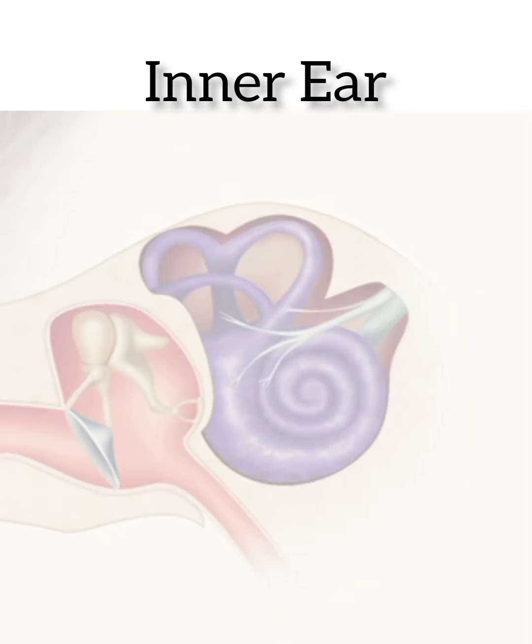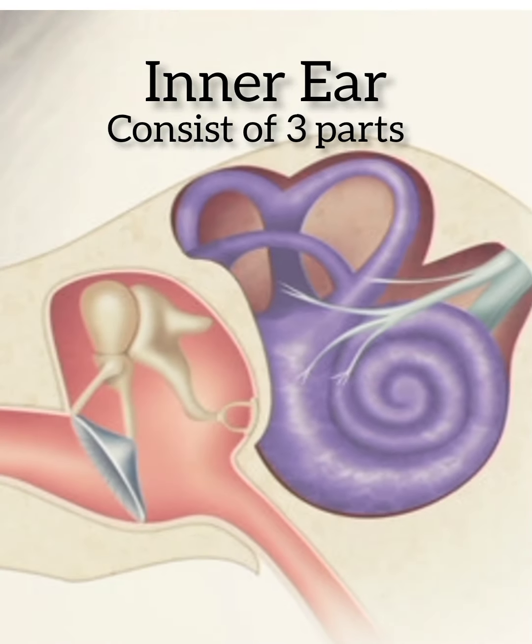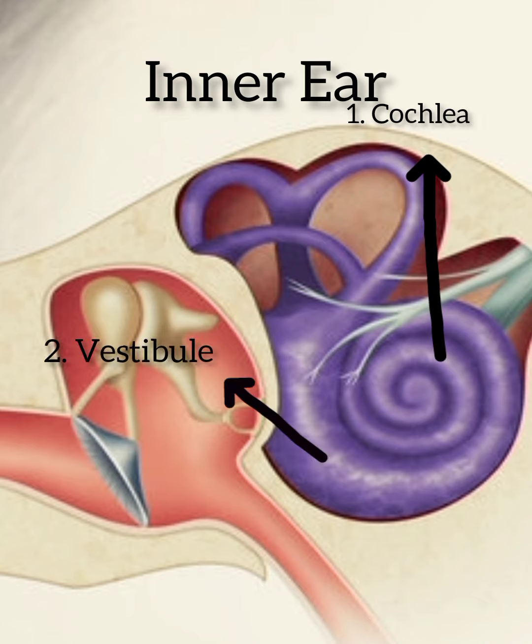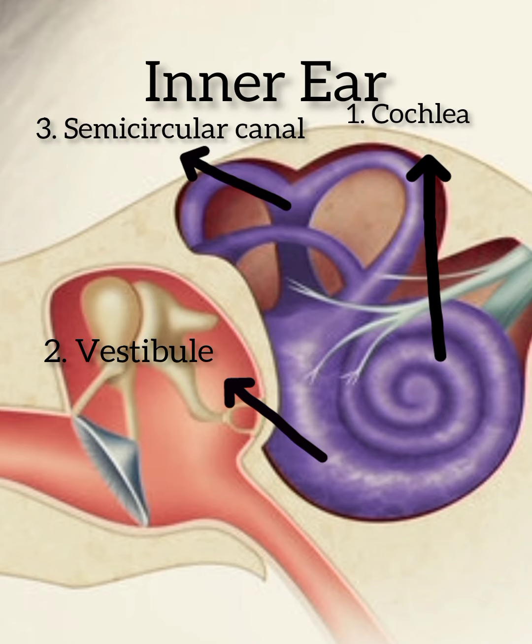Let's know about the inner ear. The inner ear consists of three parts. First one is the cochlea. This contains the nerves of hearing. Second one is the vestibule. This contains receptors for balance. And the third one is the semicircular canals. This also contains receptors for balance.